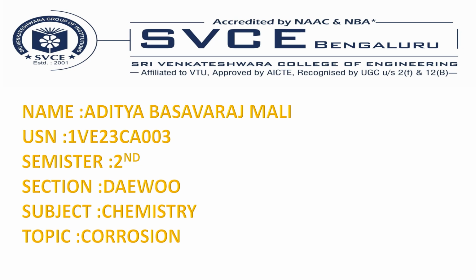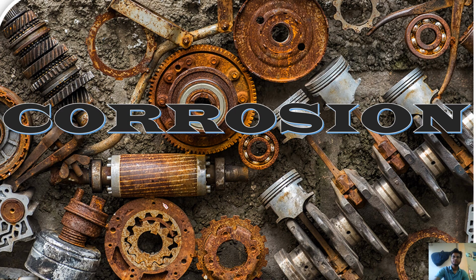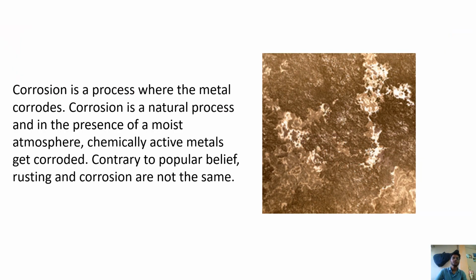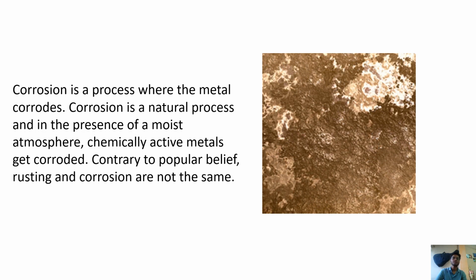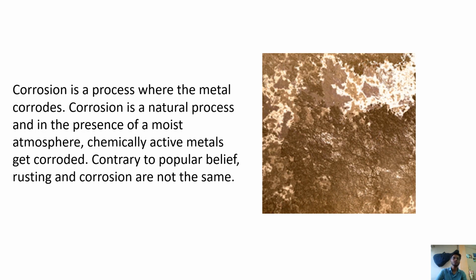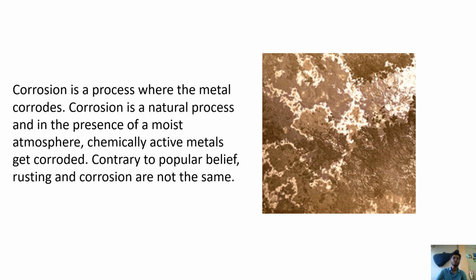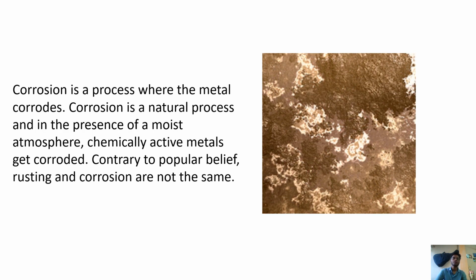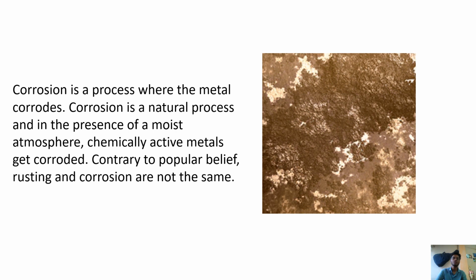Today I am going to explain about corrosion. Corrosion is a process where the metal corrodes. Corrosion is a natural process, and in the presence of a moist atmosphere, chemically active metals get corroded. Contrary to popular belief, rusting and corrosion are not the same.